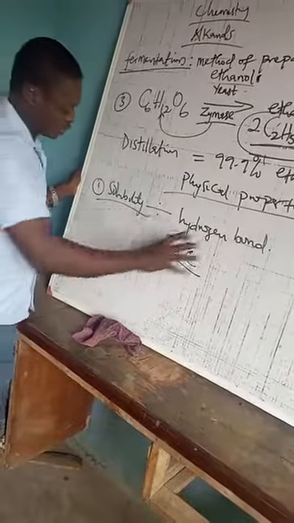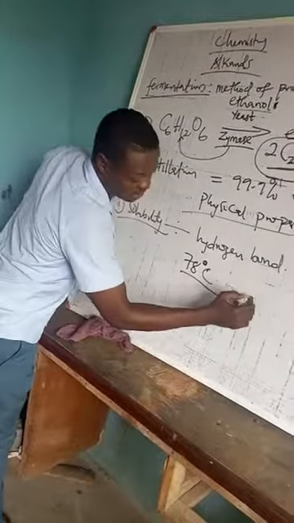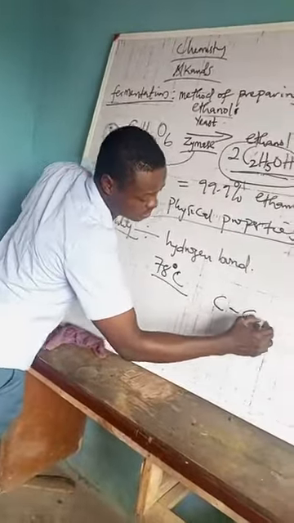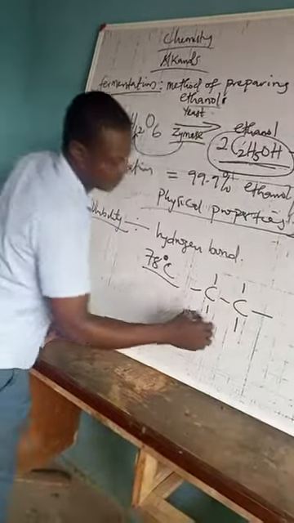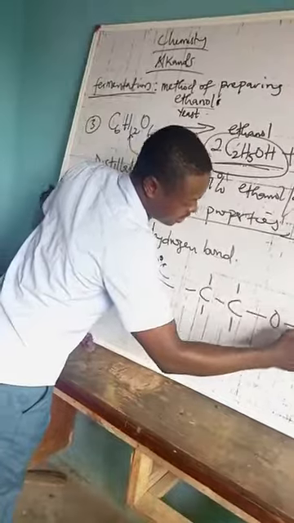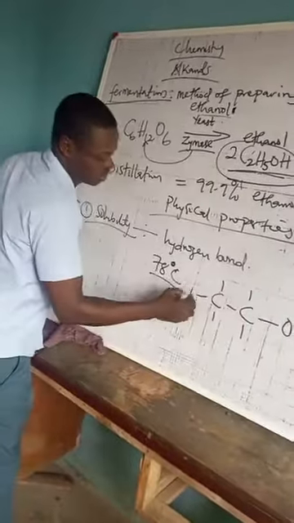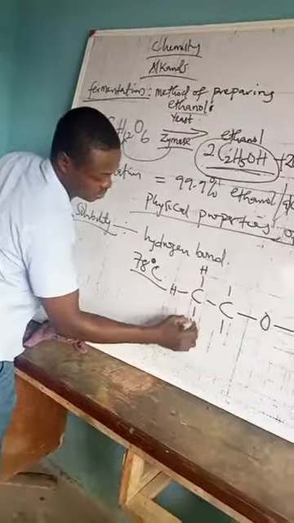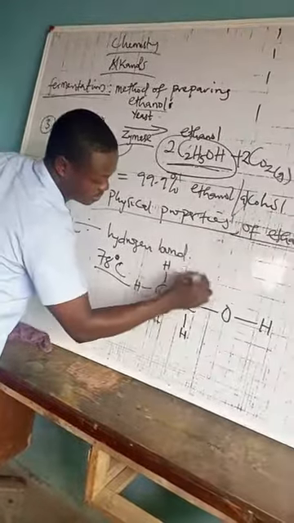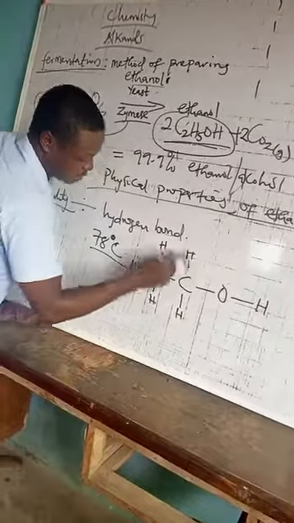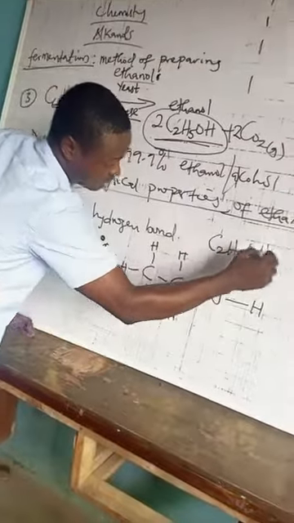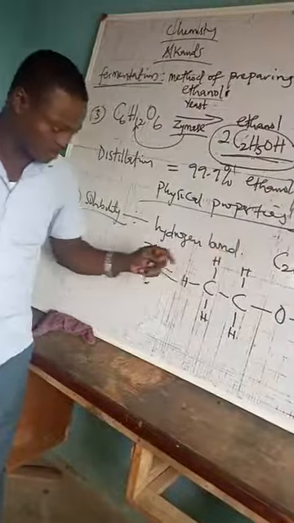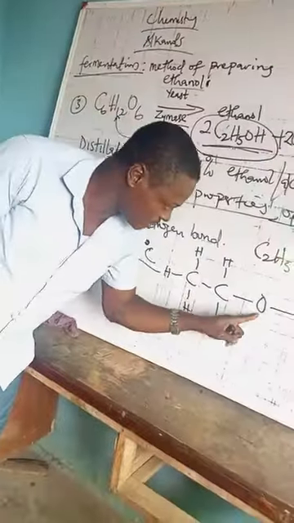Now, if you look at the structure, let's draw the structure of ethanol. We have a C, then you have your hydrogen bonds here, then you have your O, and you have your H. So when you place the hydrogen bonds, you have it like this. Okay. Now the molecular formula, like we know, is C2H5OH. This is the molecular formula. Now what is hydrogen bond? Now this is oxygen, this is hydrogen.